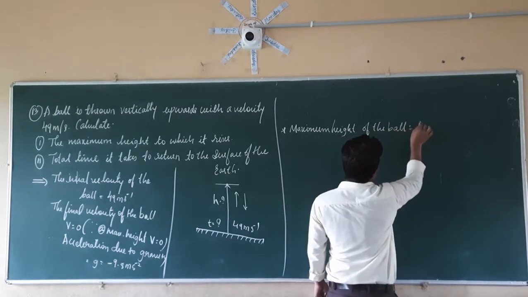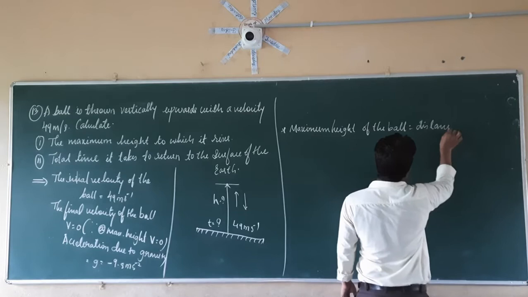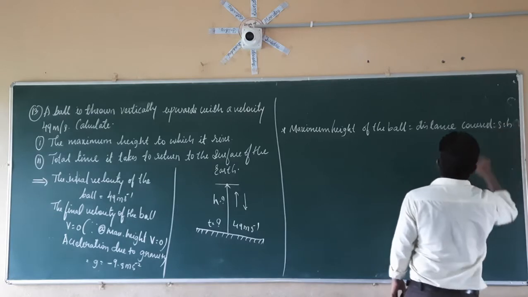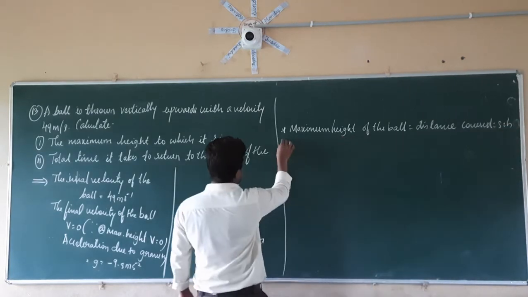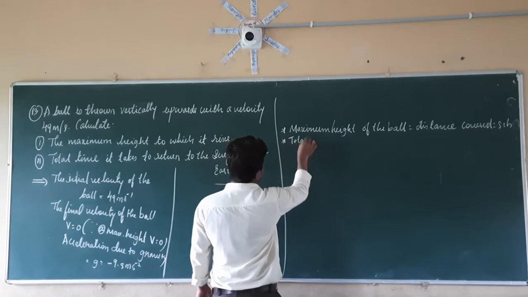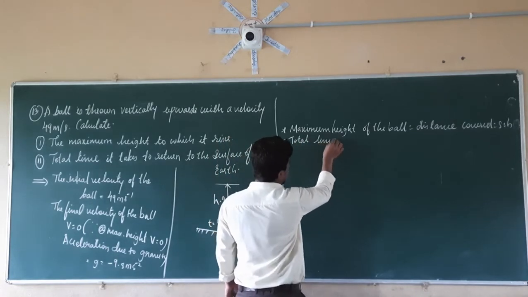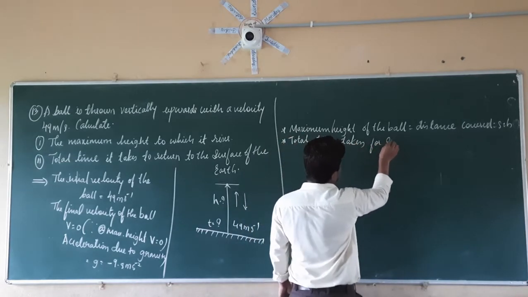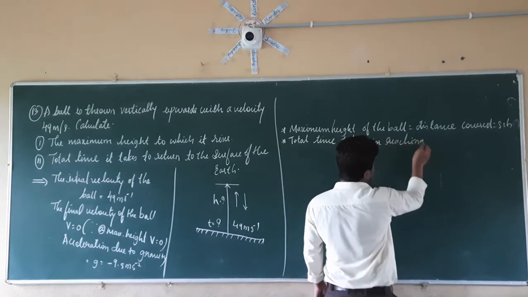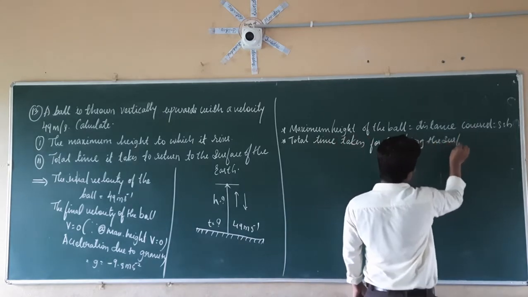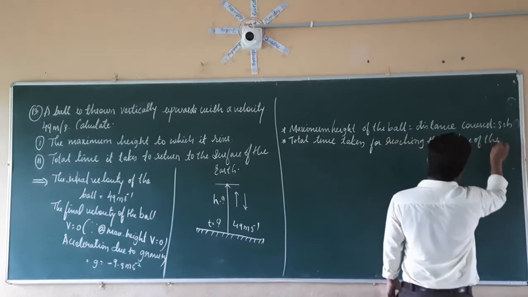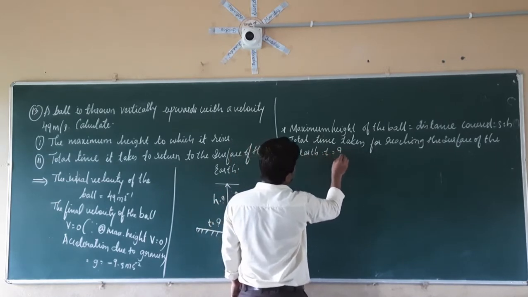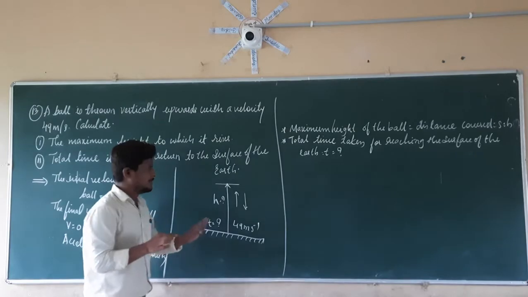Which is equal to the total distance covered. That is nothing but S is equal to H. And we have to calculate the total time taken for reaching the surface of the earth. So that is nothing but T is equal to question mark. Right. So this is the given data.